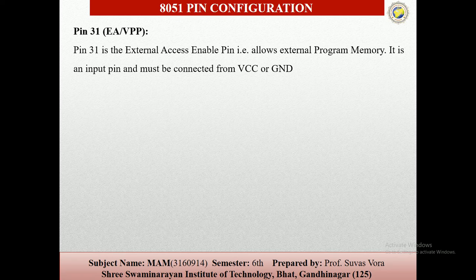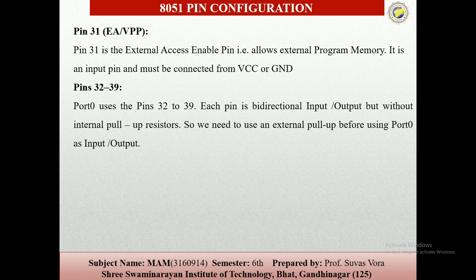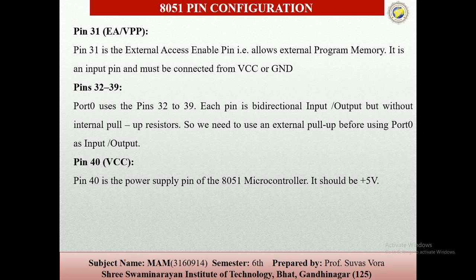It is an input pin and must be connected to VCC or ground. Then pins 32 to 39 are port number 0, and each pin is a bidirectional input output without internal pull-up resistors. So we need to use external pull-ups before using port 0 for input output. And pin number 40 is VCC, where we give 5 volt supply.